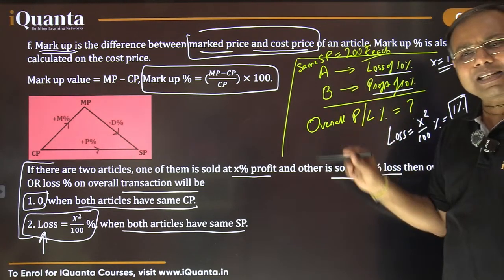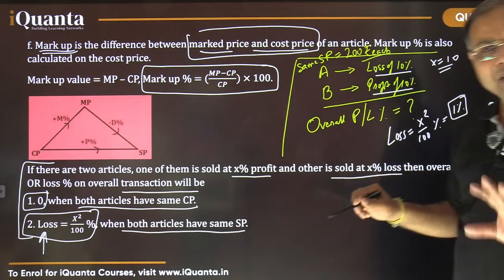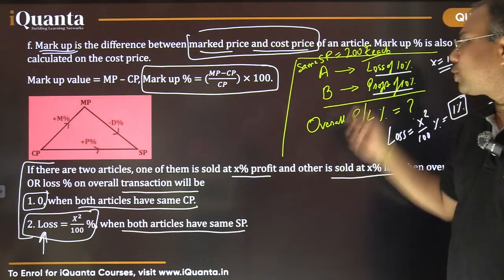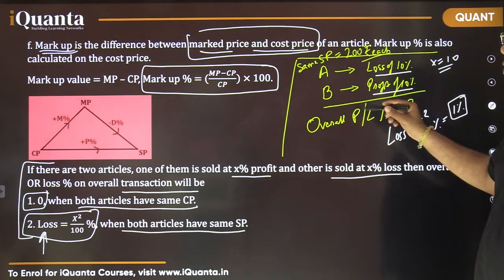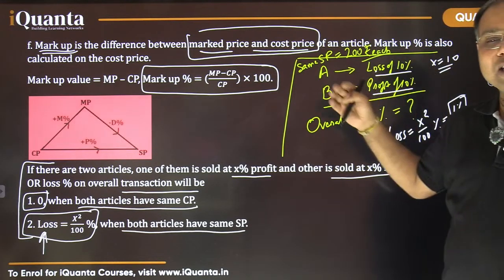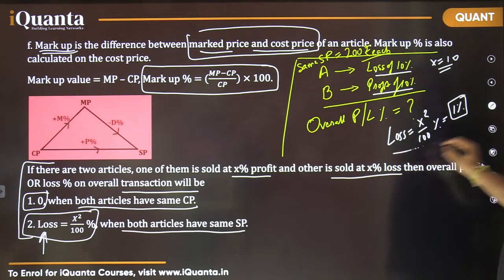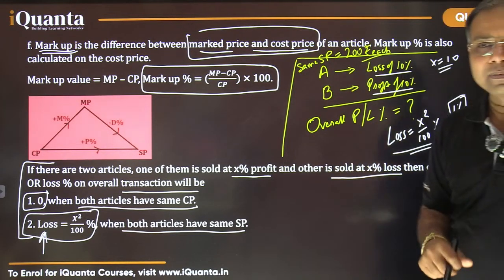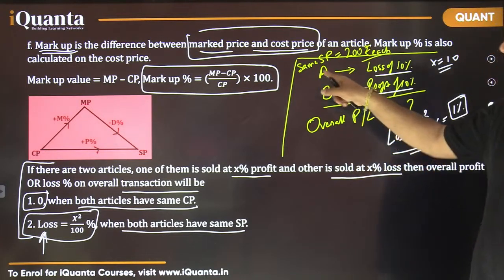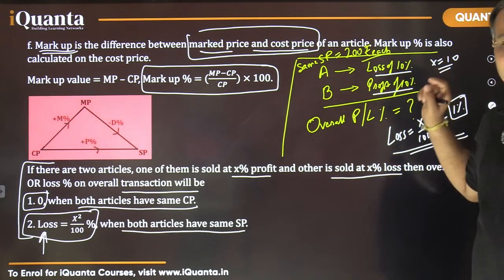Both were sold by the same shopkeeper. There's only one shopkeeper, right? He has sold these two articles, so after selling them, what is his overall profit or loss percent? That's what you are calculating. That's an overall loss of 1%. ठीक है ना? Individually he has got a loss and a profit respectively.